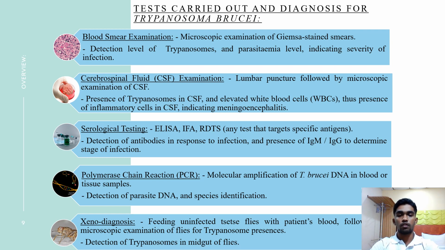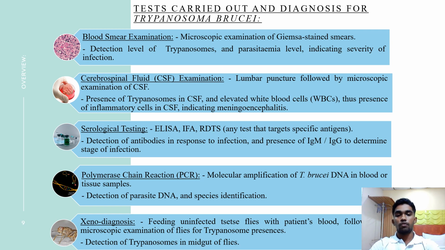The fourth test that we have is polymerase chain reaction. This is the molecular amplification of T. brucei DNA in blood or tissue samples, and this detects for parasite DNA and also helps in identification of the specific species type.